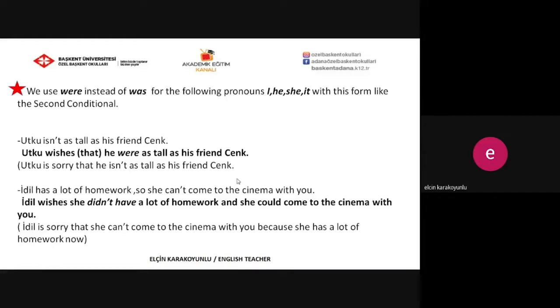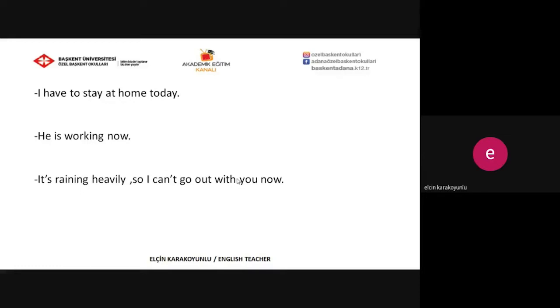Edith has a lot of homework, so she can't come to the cinema with you. When we look at the sentence, we can understand that it's impossible for Edith to come to the cinema with you because she has a lot of homework. It's the kind of present situation. And she wishes she didn't have a lot of homework and she could come to the cinema with you. There are some examples here.